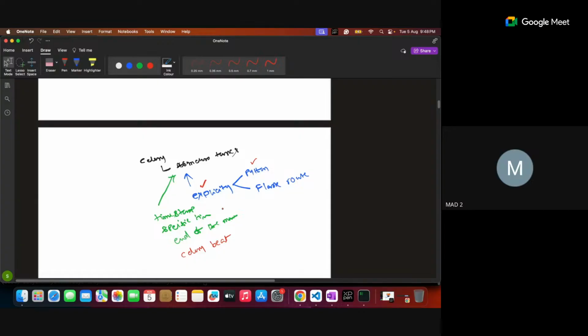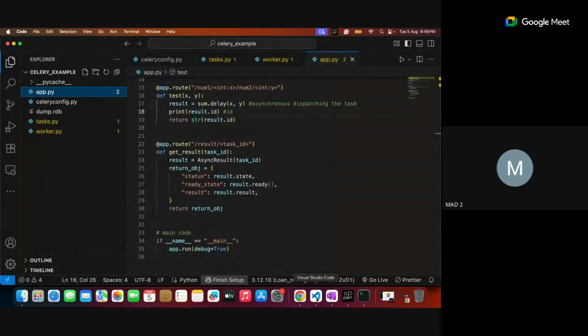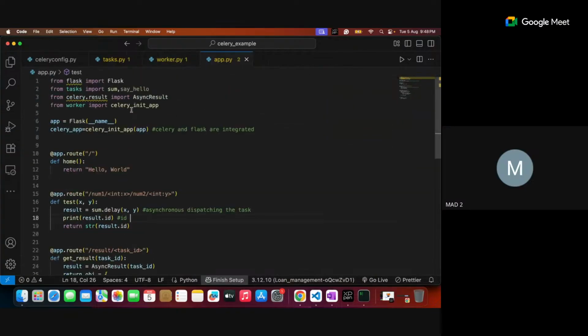For Celery Beat, the additional thing I am supposed to do is a periodical kind of thing. I need to do some additional importing, maybe the configuration setup as well. For that, let me open my Celery tasks. There is a scheduler which I am trying to do. This is my app. So far it was there. Additionally, I want to do some kind of periodic tasks.